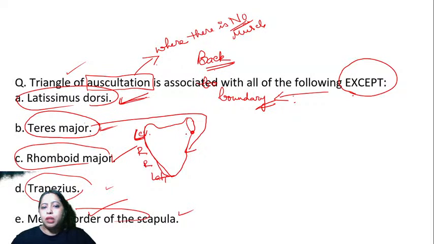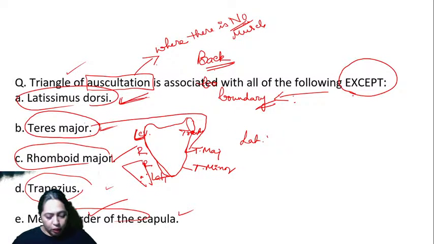This is for triceps. This is for teres major, minor. So it's on the lateral border. And since the triangle of auscultation is on this side, it has got nothing to do with the triangle of auscultation. How many of you said B? How many of you said B? YR said B and SK said B. So it is teres major muscle.